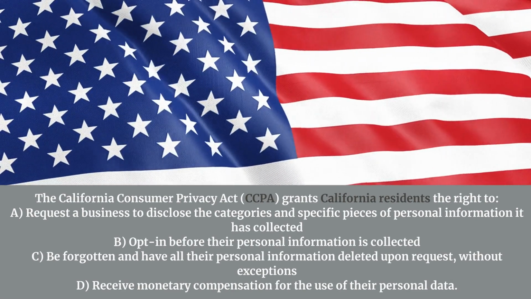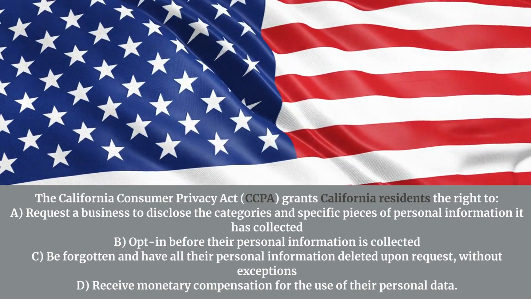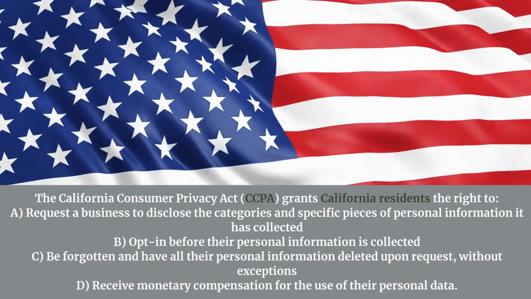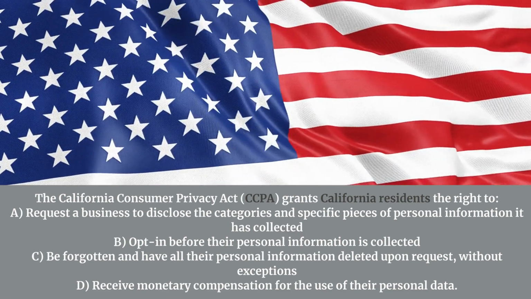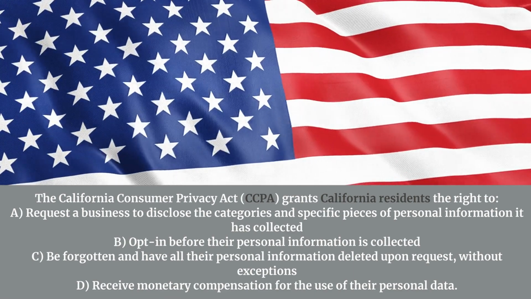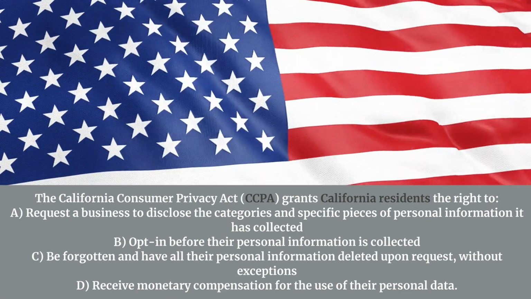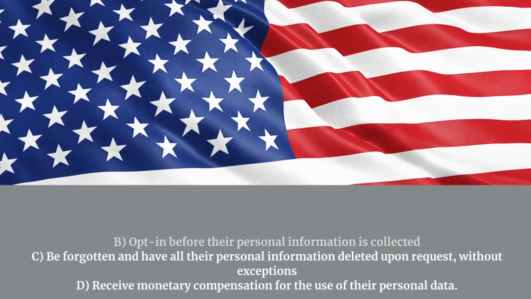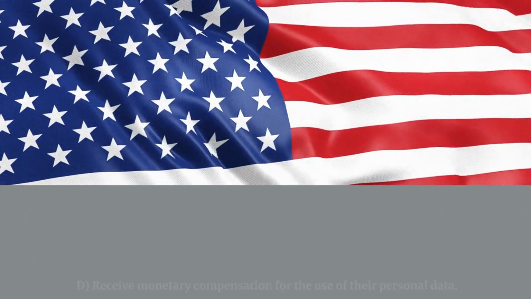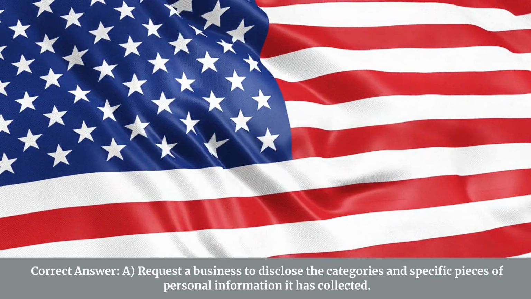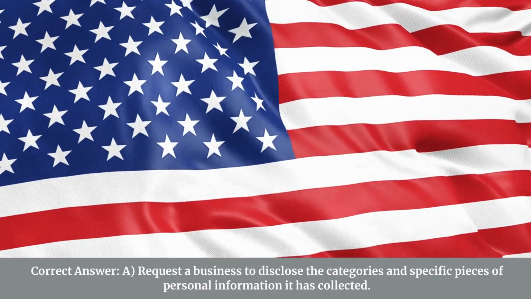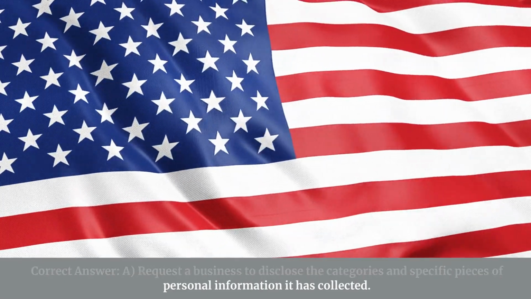Request a business to disclose the categories and specific pieces of personal information it has collected. B. Opt in before their personal information is collected. C. Be forgotten and have all their personal information deleted upon request, without exceptions. D. Receive monetary compensation for the use of their personal data. Correct answer: A. Request a business to disclose the categories and specific pieces of personal information it has collected.